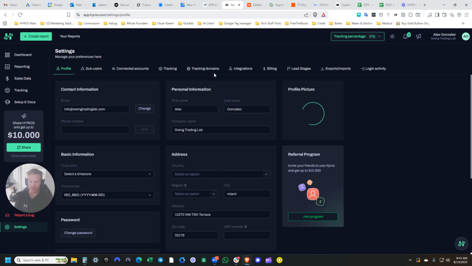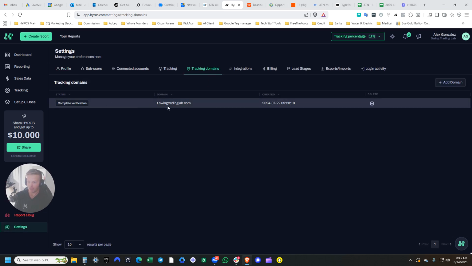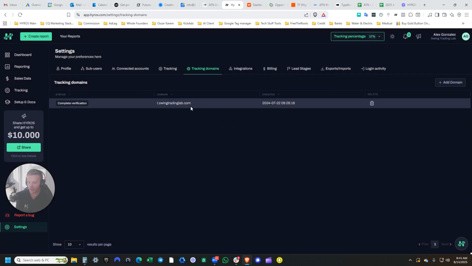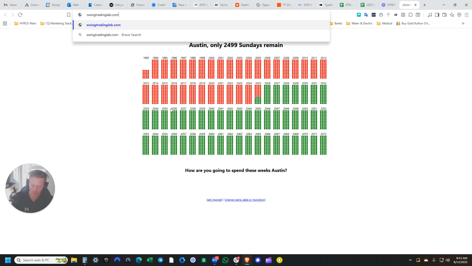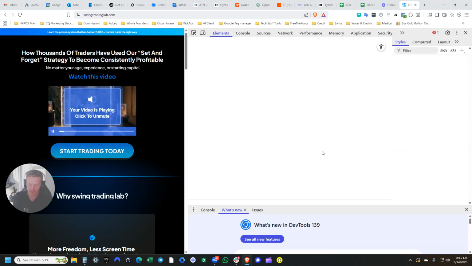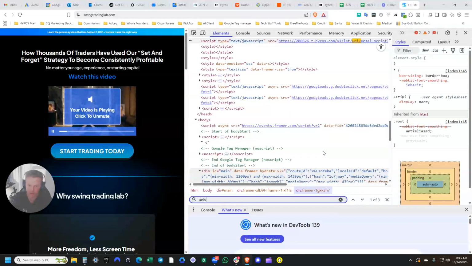So first thing that I want to show you is that we have the domain tracking script right here. It's kind of started, but it's not totally set up. So we may want to go inside your CNAME DNS area and make sure that's all good. We might need to actually delete this and then reconfigure that. But if this is the URL that you're pointing traffic to, what we want to do is examine that, inspect, and then see.